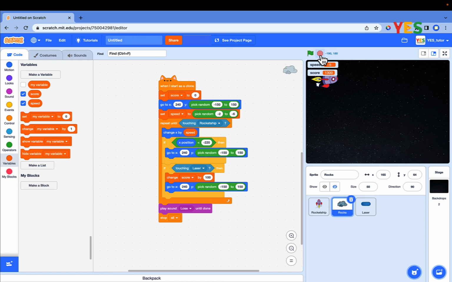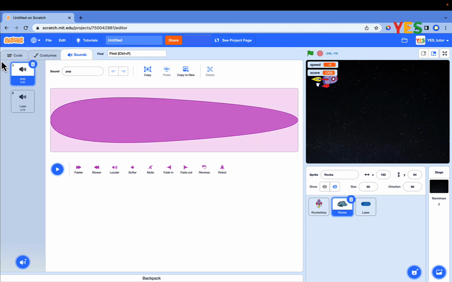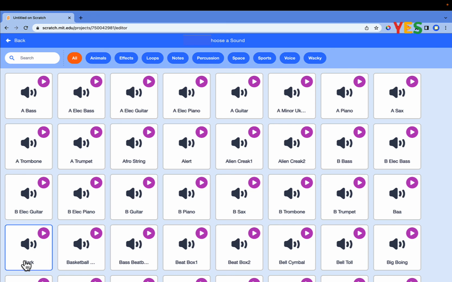Let's add a sound when the score increases. Click on sounds and choose a sound. Search magic spell. You can choose any. Click on it.